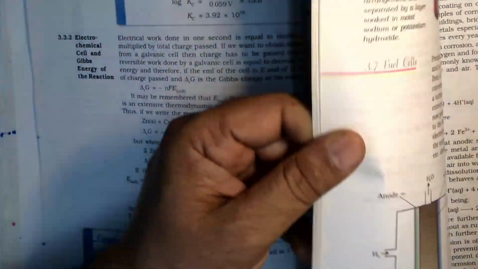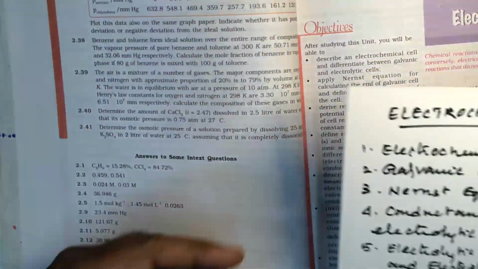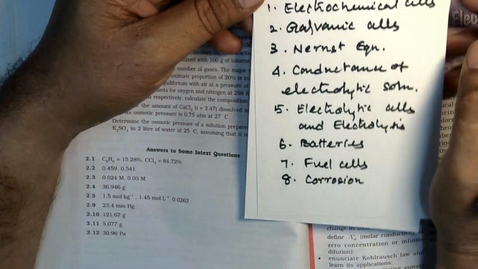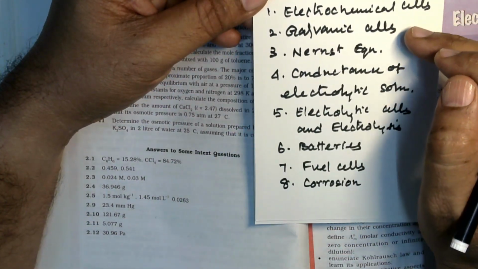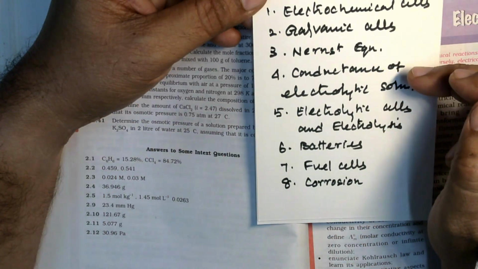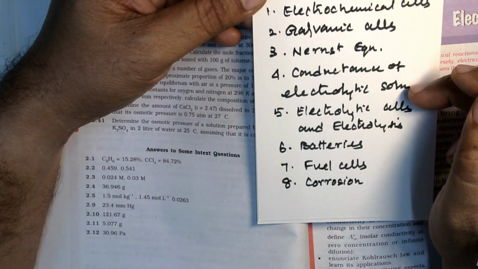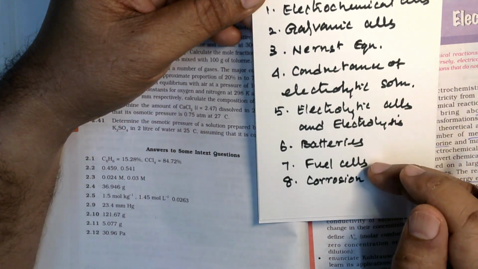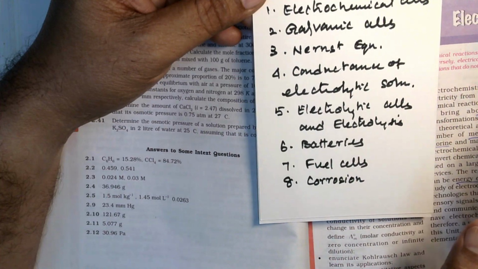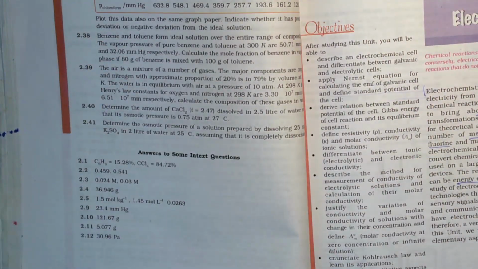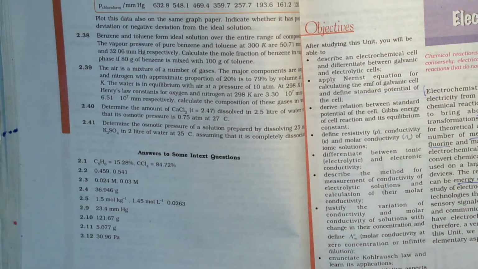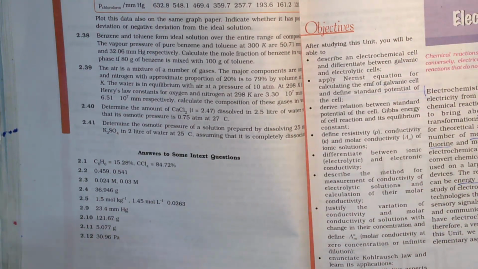So these are the major subtopics in electrochemistry. We'll go one by one. So what are the major topics here? Electrochemical cells, galvanic cells, Nernst equation, conductance of electrolytic solution, electrolytic cells and electrolysis, batteries, fuel cells, and corrosion. You can develop your own mnemonics so that you should be able to remember all those topics.